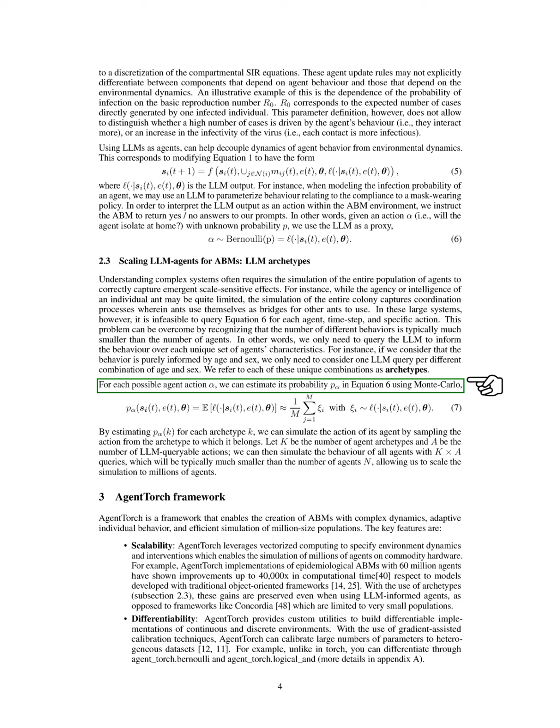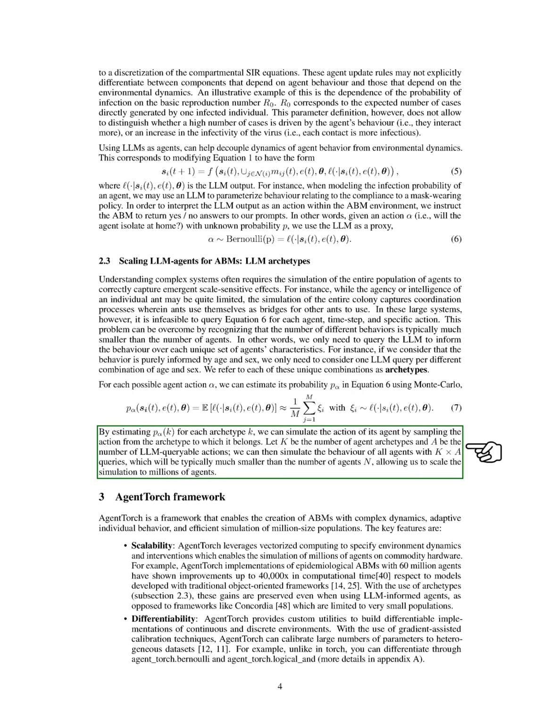For each possible action, we can estimate its probability using a method called Monte Carlo. By estimating the probability for each archetype, we can simulate agent actions by sampling from the appropriate archetype. If we denote the number of archetypes as k and the number of actions as a, we can simulate all agents with k times a queries, which is much smaller than the total number of agents, allowing us to scale simulations to millions.